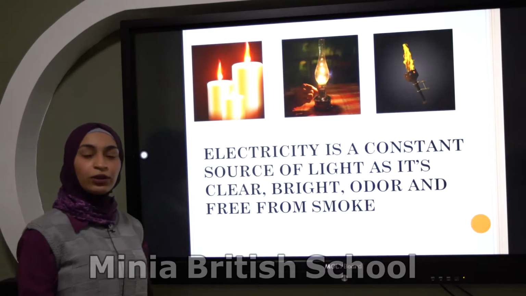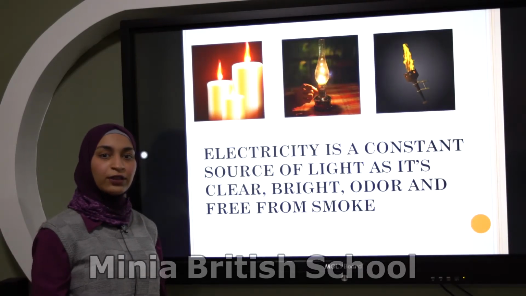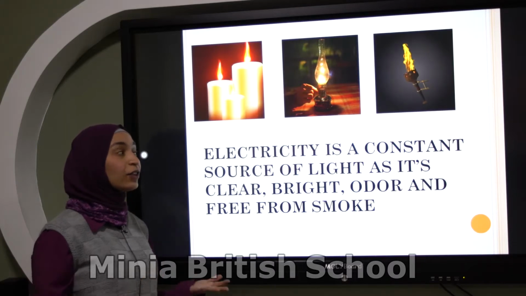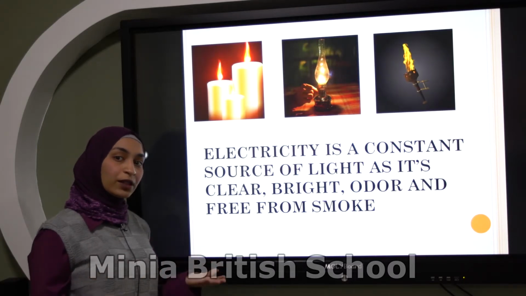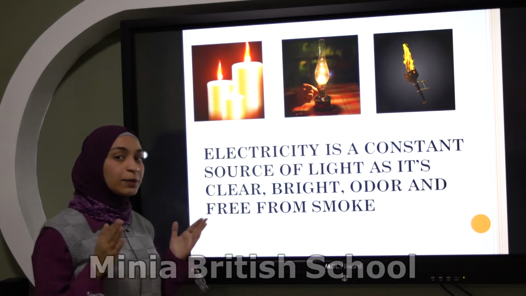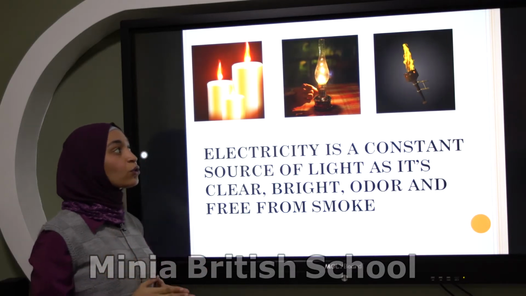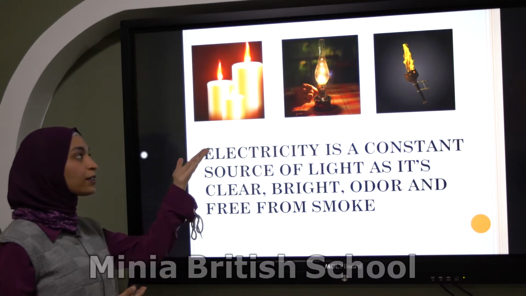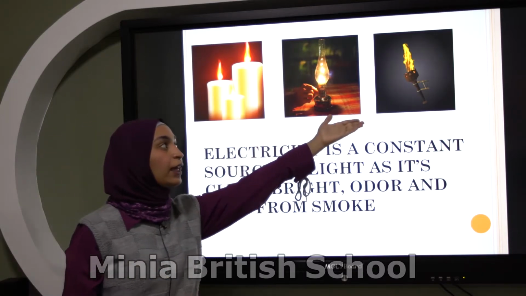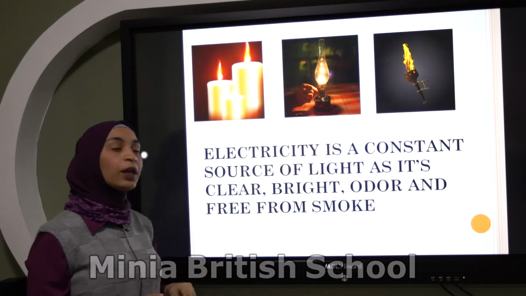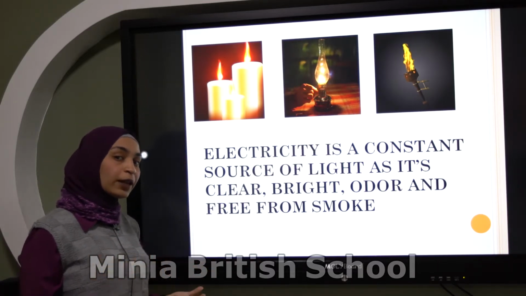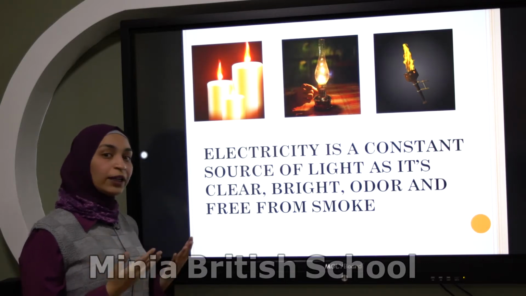As we know, the sun is the main source of light that gives us heat and light. But scientists said that it isn't enough for the sun to give us light, especially at night. So they started to search for artificial sources like candles, oil lamps, and fire torches. After the discovery of electricity, people decided to use electricity.